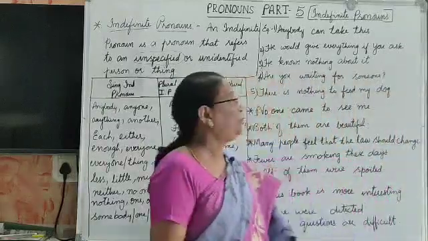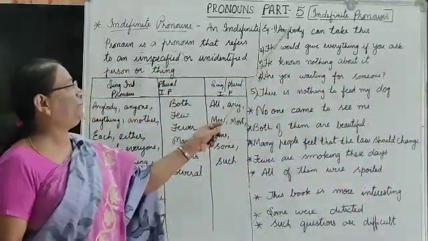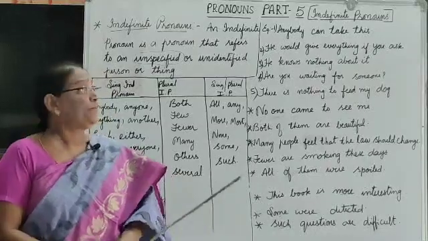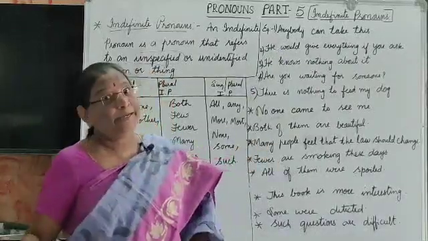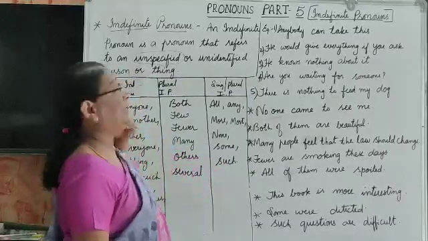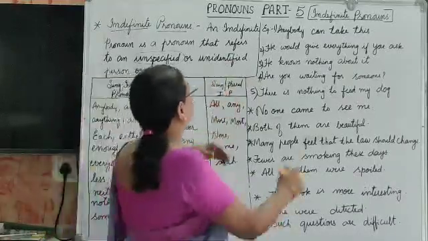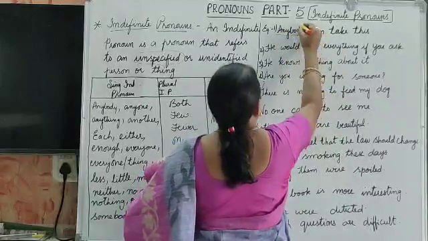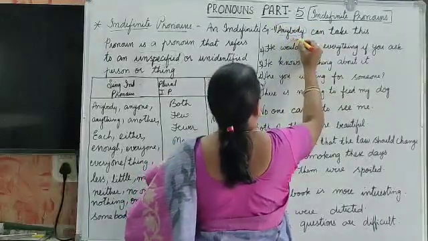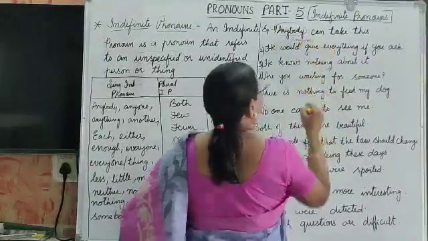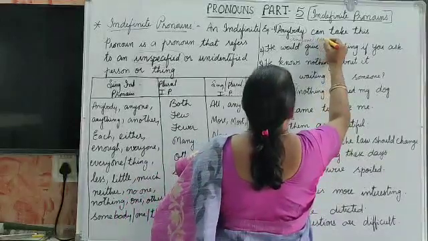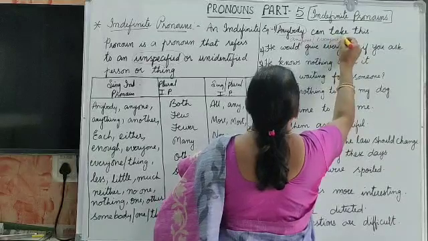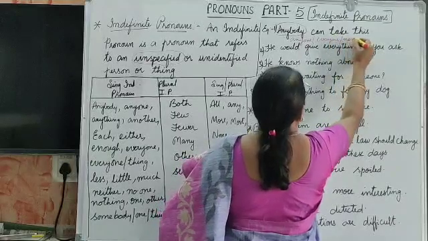Now let us go through the examples. Let me show how they are used. First one: anybody can take these. We can use anybody can take these, or anyone can take these, or everyone can take these, or no one can take these.